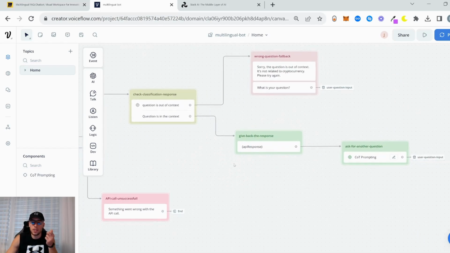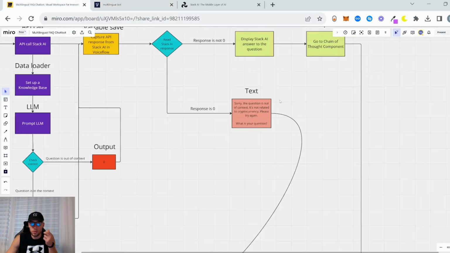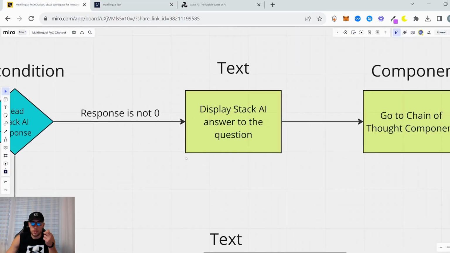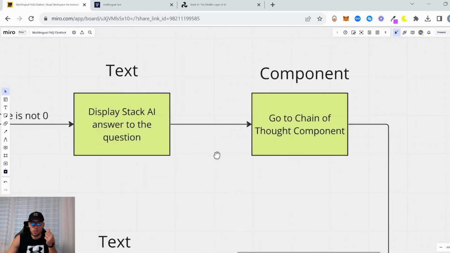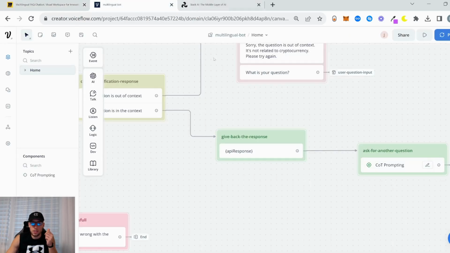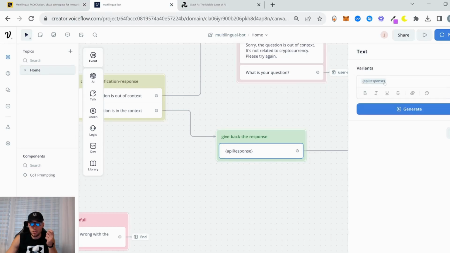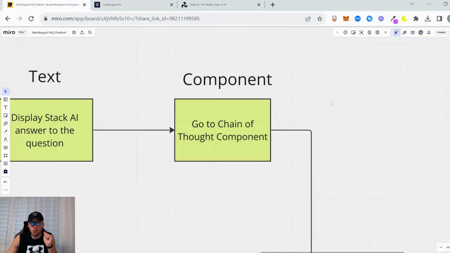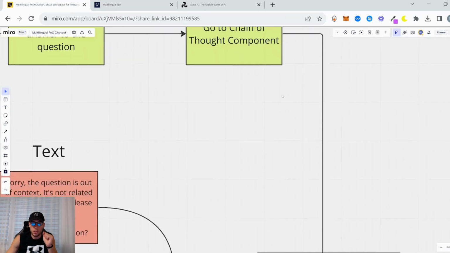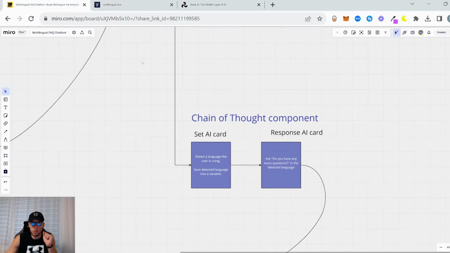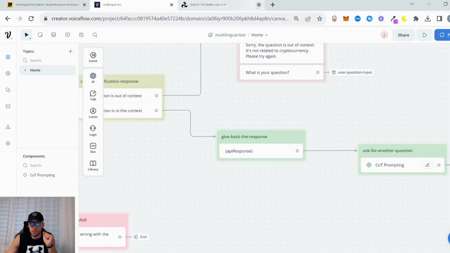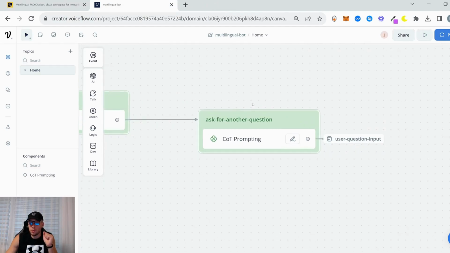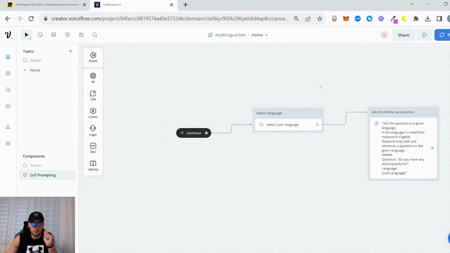If the question is not 0, on the other hand, right? Display the Stack AI answer to the question, which is this. We display the answer to the question, excuse me. And then we go to the chain of thought component, which is this. I'm gonna show you. We don't need Stack AI anymore. We go to chain of thought prompting, which is this. Let me see if you can see, guys. Yep, you can. Chain of thought prompting.